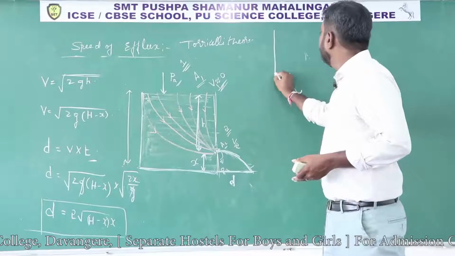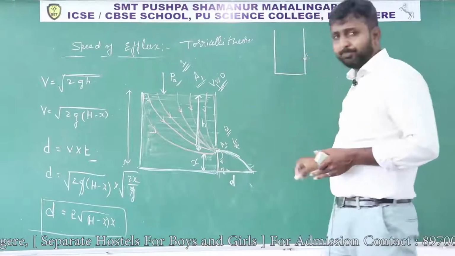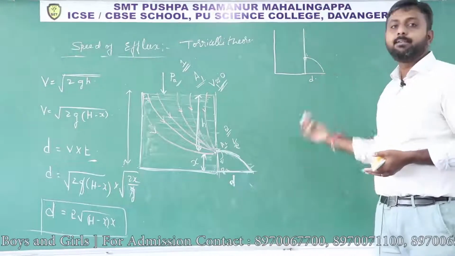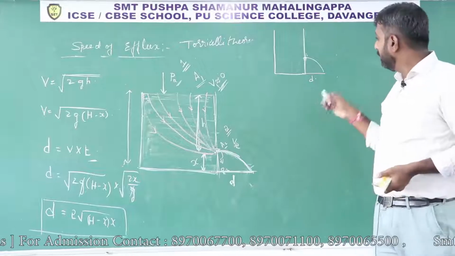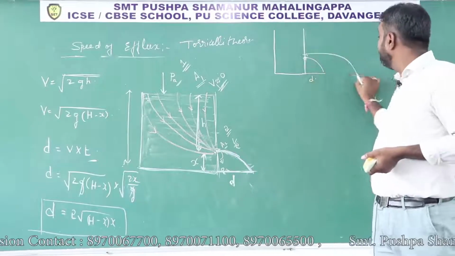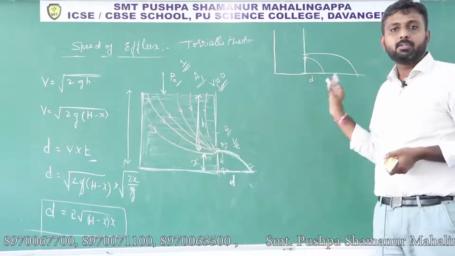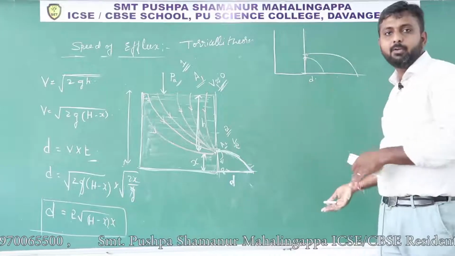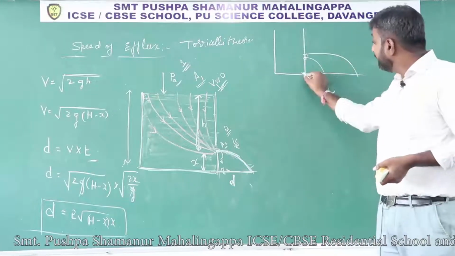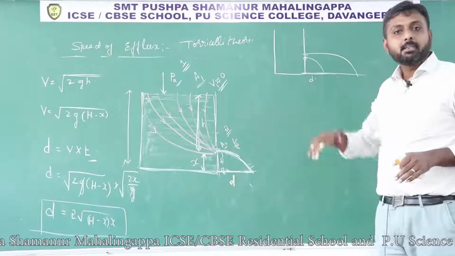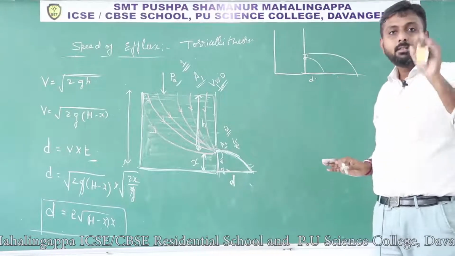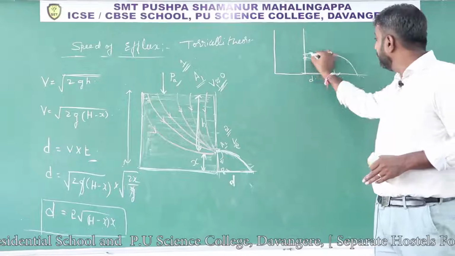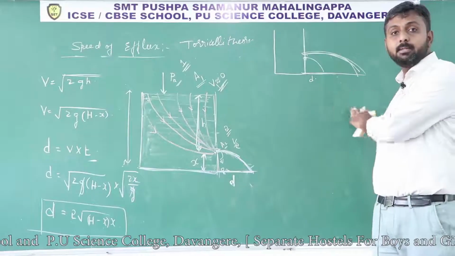Suppose you consider a tank. If you make a hole at different heights, the distance will become different. So we need to find where, if you make a hole at some point, the distance should be maximum. I hope you understood this concept. That means if you make a hole at different points, definitely the liquid will come out, right? But the distance will not remain the same every time. The height differs, the distance also differs. The question is where we should make a small opening so that the liquid covers maximum distance.